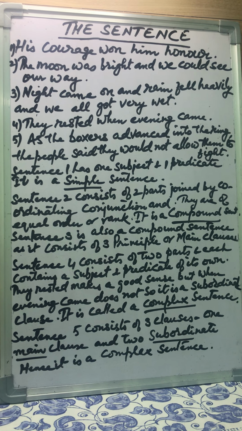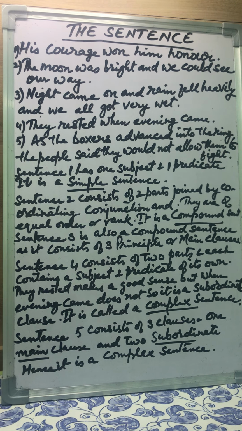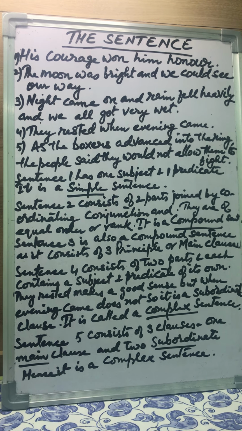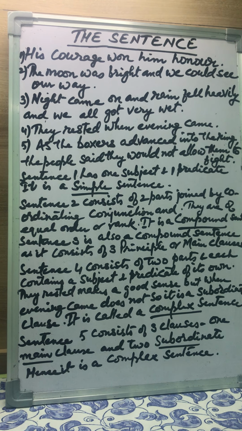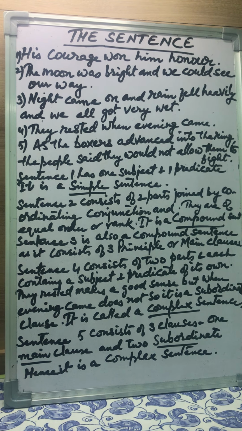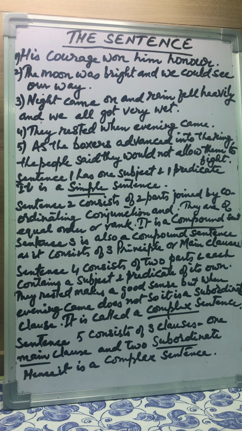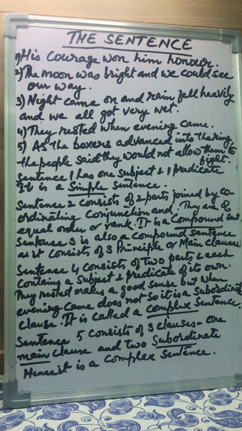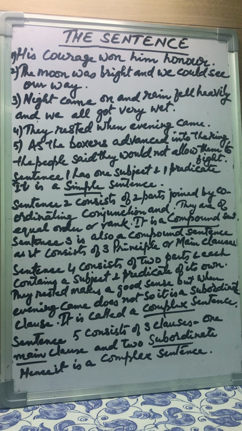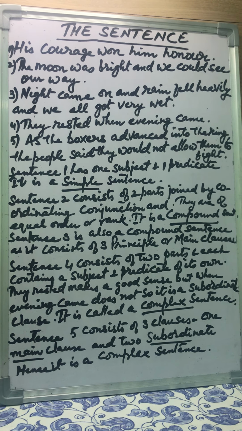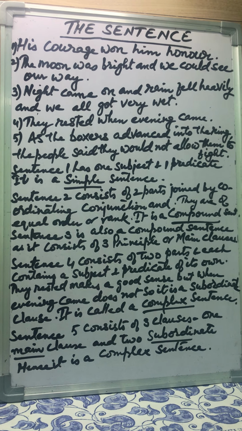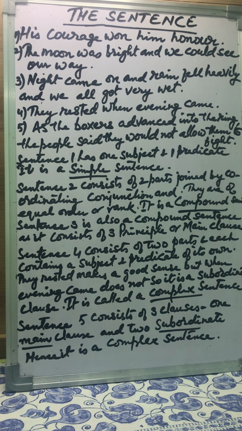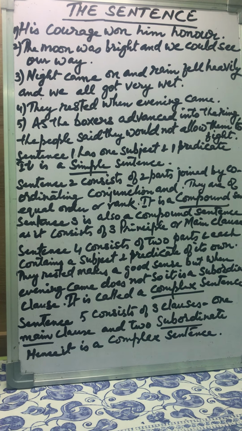We notice that sentence 1 has only one subject and one predicate. His courage is the subject, won him honor is the predicate. So we see that such sentences which have only one subject and one predicate are known as simple sentences. A simple sentence is one which has only one finite verb.